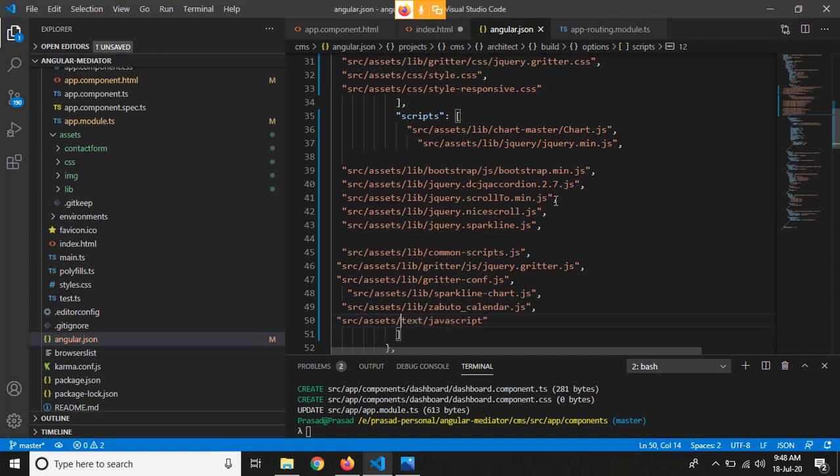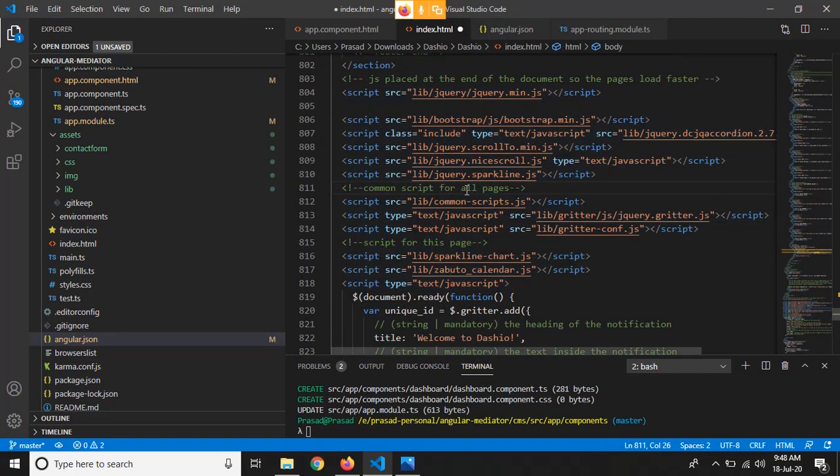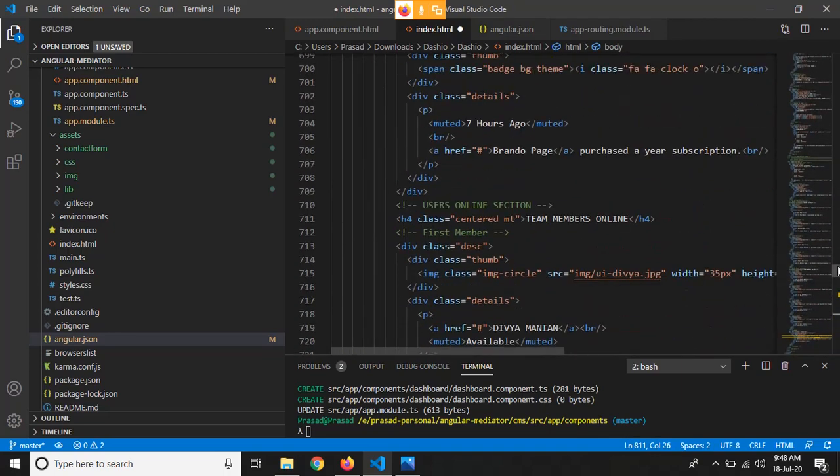So now we have added all the paths for the JavaScript and CSS files. So let's copy all this content from the body section.